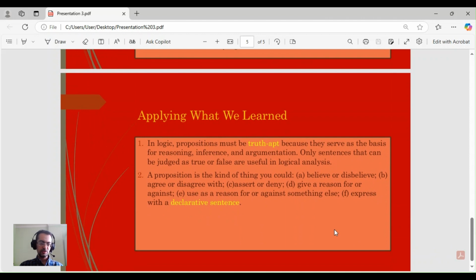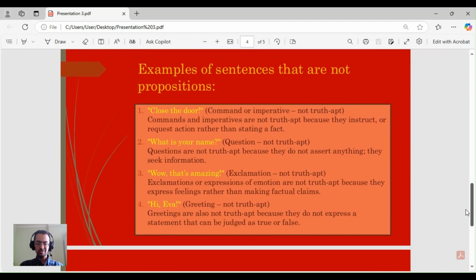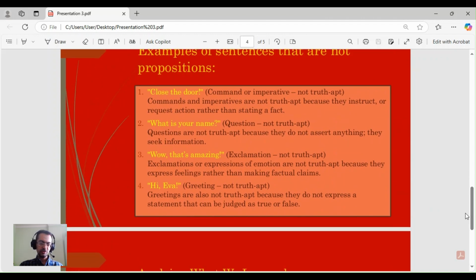The first one is that in logic, propositions must be truth apt, because they serve as a basis for reasoning, inference, and argumentation. Only sentences that can be judged as true or false are useful in logical analysis. For this reason, we only use indicative sentences as propositions, but other types of sentences cannot be used as propositions in logic.